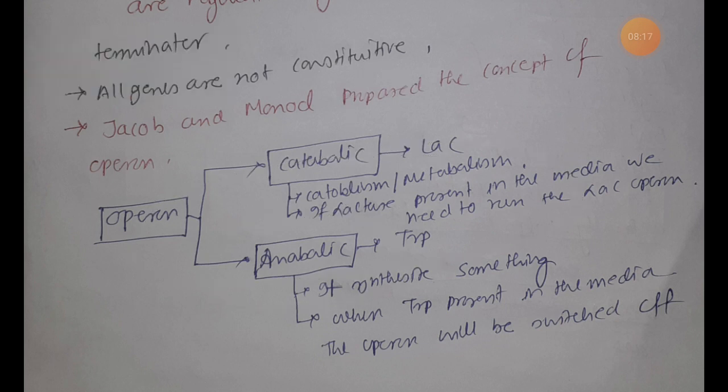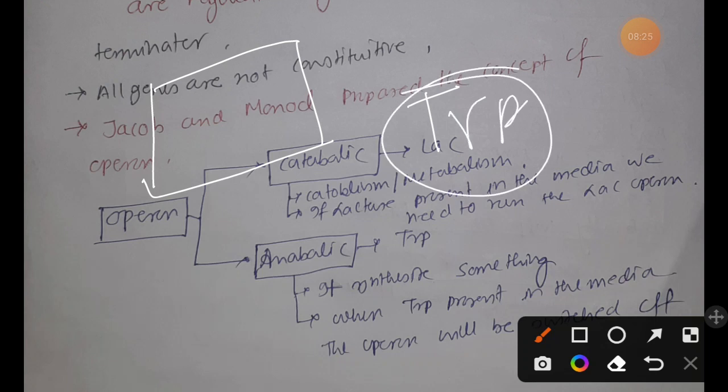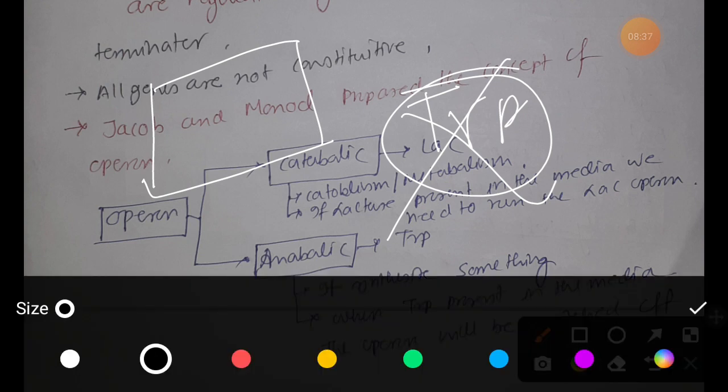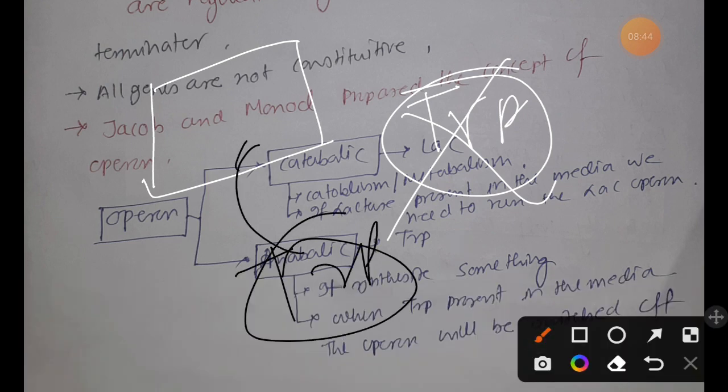Suppose in case of bacteria, whenever it is growing in a system that has tryptophan, it will not start its tryptophan operon mechanism. But when the media lacks tryptophan, it will start the tryptophan synthesis with the help of tryptophan operon.